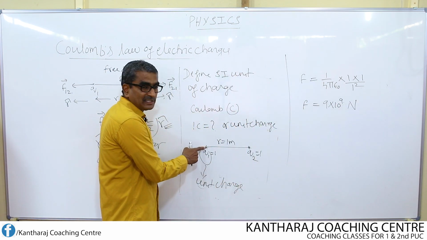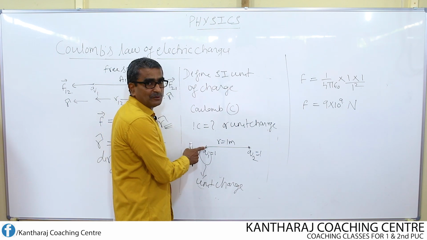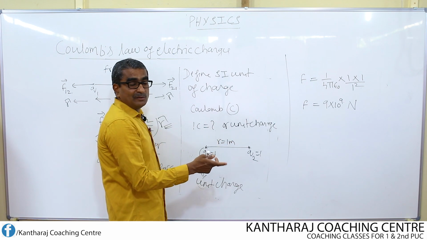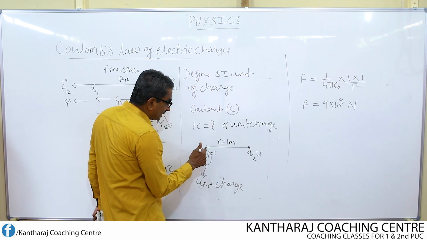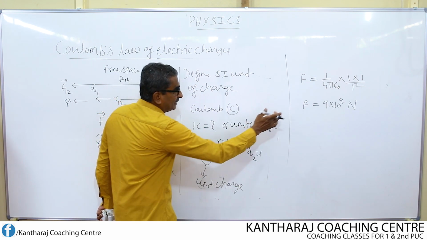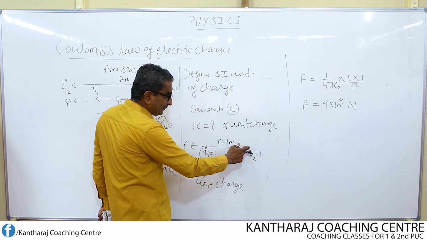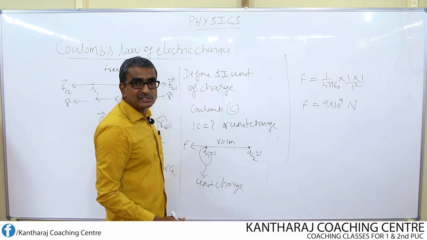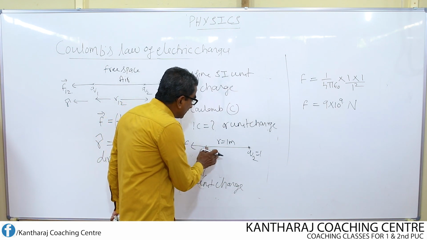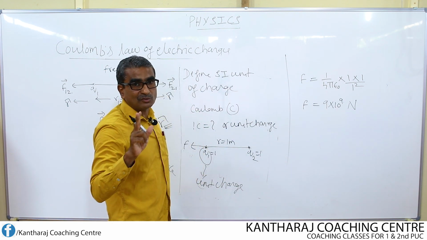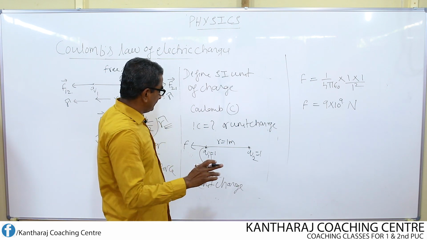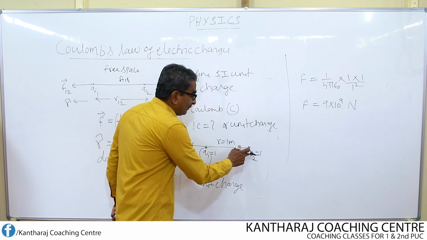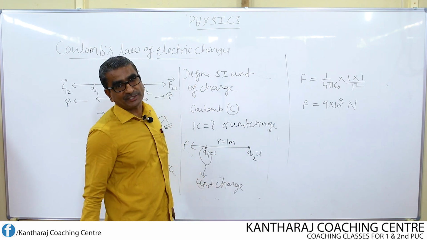Suppose this charge experiences a repulsive force of 9 into 10 to the power of 9 Newton from this charge, then this charge can be considered as unit charge, or the magnitude of this charge can be considered as equal to 1 coulomb, provided this charge should be kept at a distance of 1 meter only from another charge which is identical to it.